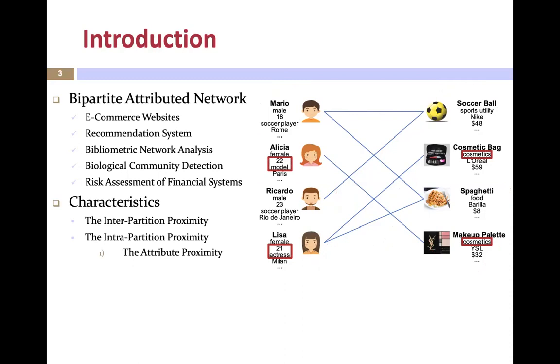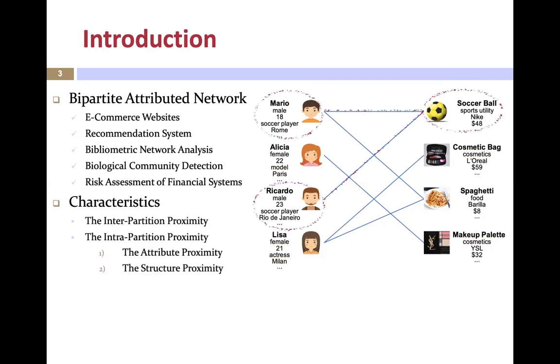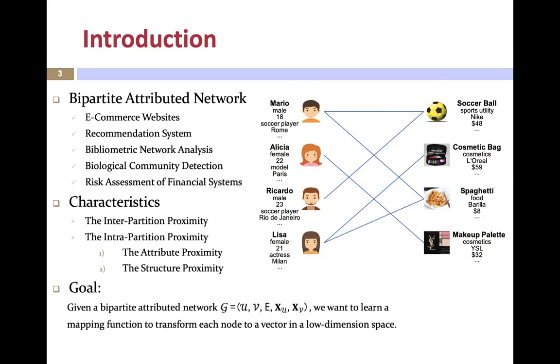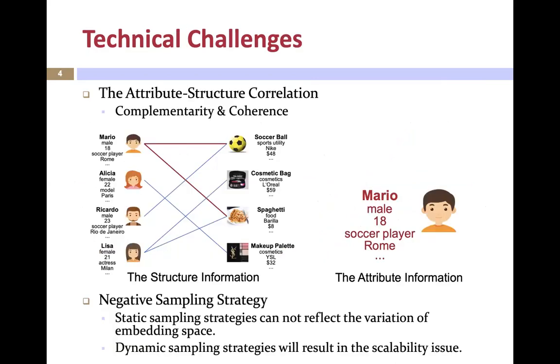For instance, Lisa and Alicia are both young ladies. Thus, they tend to spend money consuming cosmetics. On the other hand, nodes sharing common neighbors are supposed to have large high-order proximity, for they have similar interaction behaviors. Therefore, to effectively embed bipartite attributed networks, we need to preserve the information proximities.